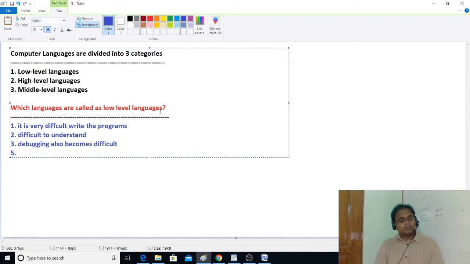So it is hard to write, hard to understand, and very hard to debug.